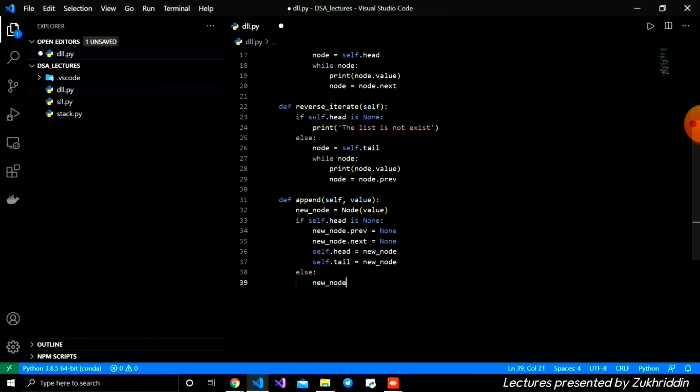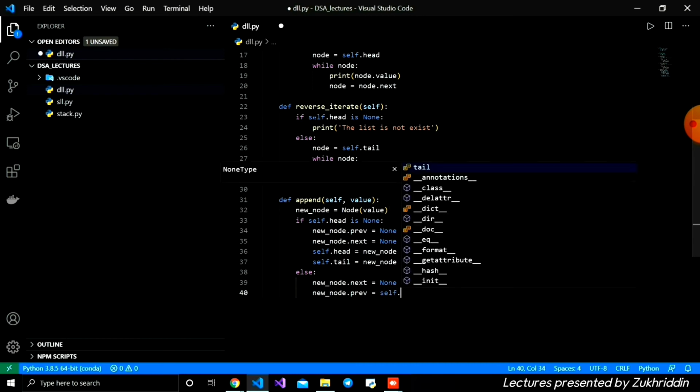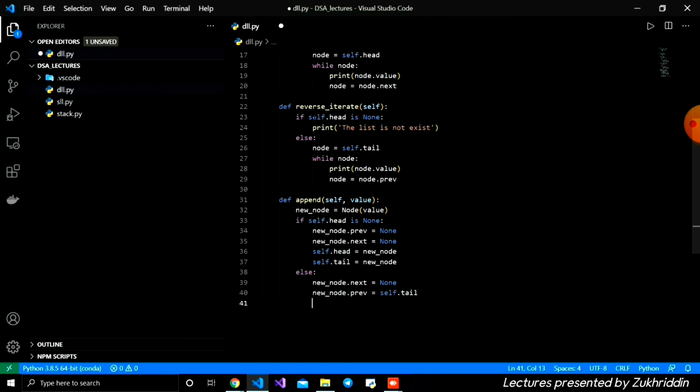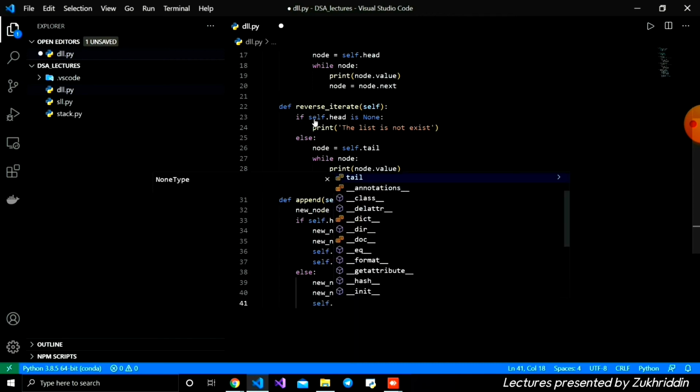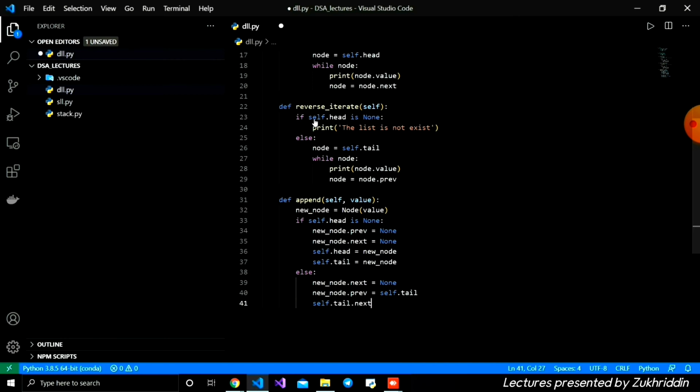It means new_node.next is equal to None, and new_node.previous is equal to self.tail. After that I access self.tail.next, which is None whenever we are at the last node, and set it to the new node, so the last node now points to the new node.